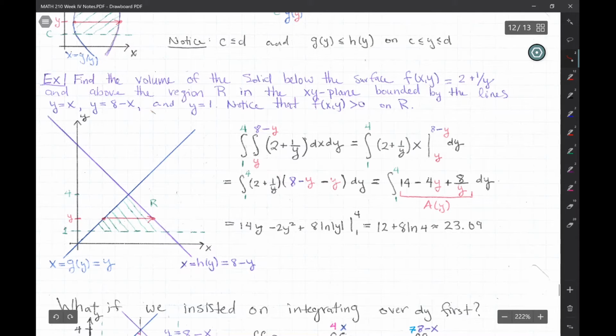Okay, so what are we after then? We're after computing this double integral. Okay, and these pass the horizontal line test. Okay, so it's best to describe them as a region bounded by functions of y. You might say, well, these also pass the vertical line test. Definitely they do, but